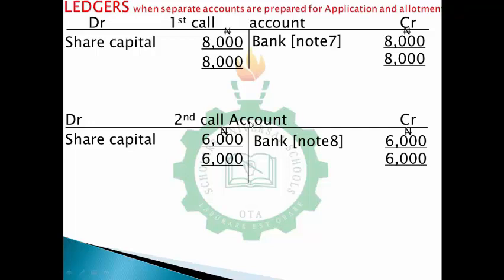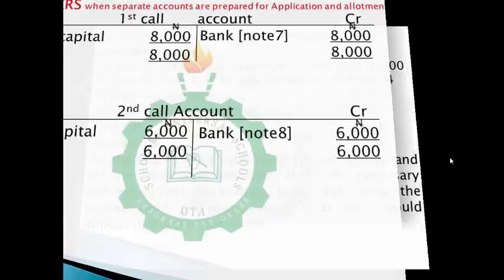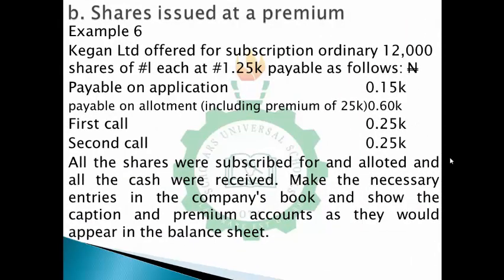However, let me try to see if I can do one or two examples relating to the premium and the discount. All right. So to start with, shares issued at the premium, let's consider this question together. Kenyan Limited offers for subscription 120,000 ordinary shares of 1 naira each at 1 naira 25 kobo, payable as follows: on application 15 kobo, on allotment 60 kobo, first call 25 kobo, then second call 25 kobo.